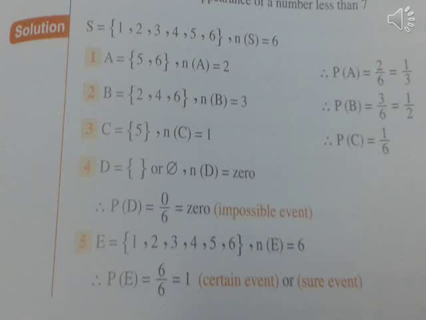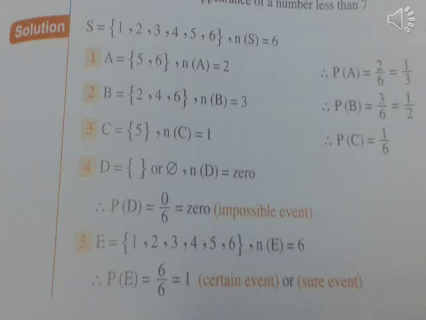Number 4. D equals the empty set, n(D) = 0. Therefore, P(D) = 0/6 = 0. Impossible event.